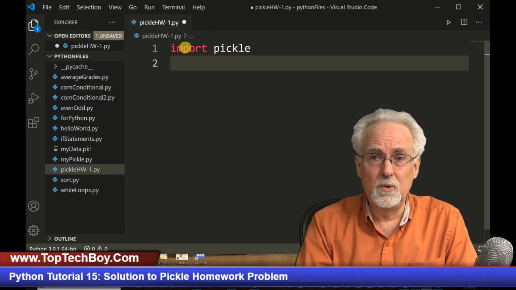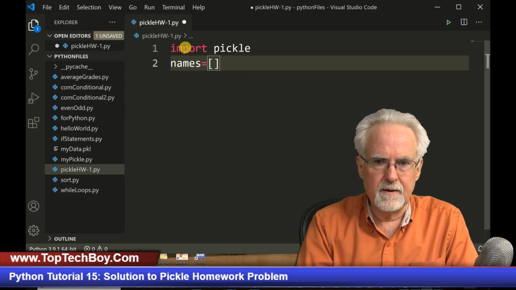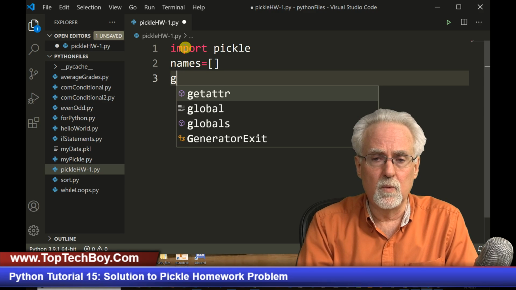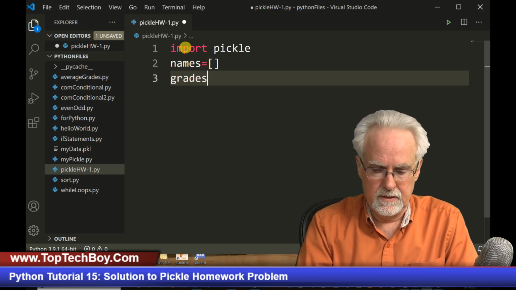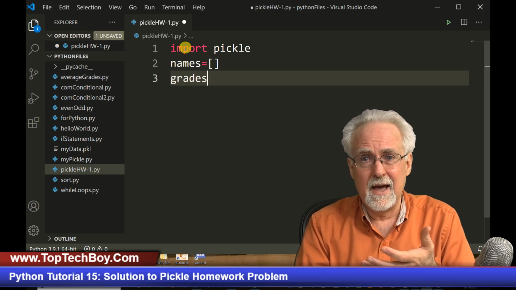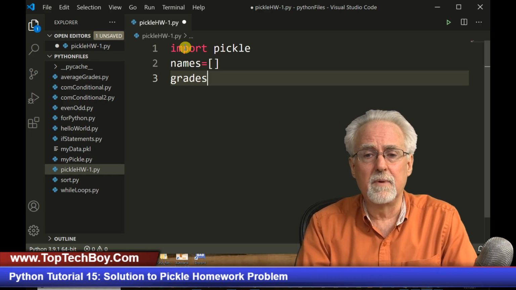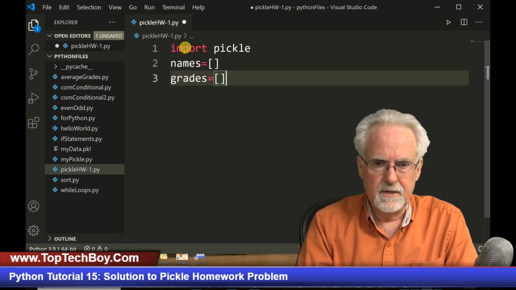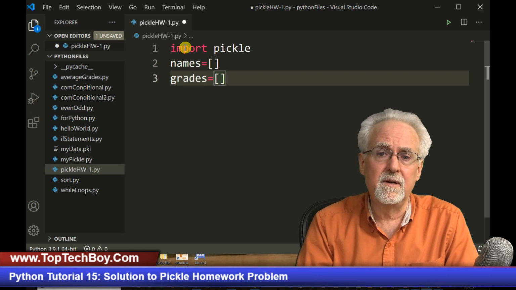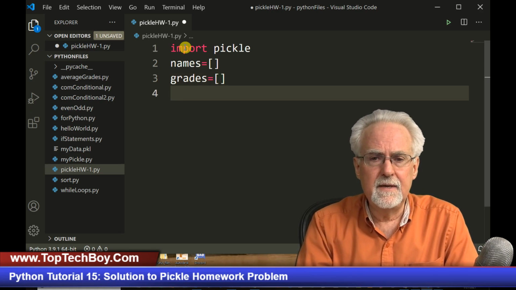Now we're going to have two arrays, right? We're going to have names, and so we need to make that a blank array. So we're starting with a blank array, and then grades. And right, you're sort of the grade average. Each person will have one number, and that is their average. Okay, so I've got an array names, I've got an array grades, and then let's see, what do we need to do? We need to figure out how many grades there are.